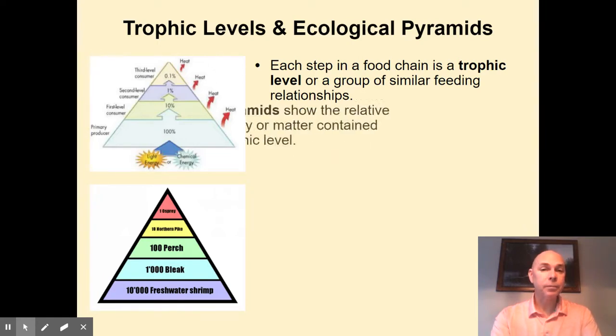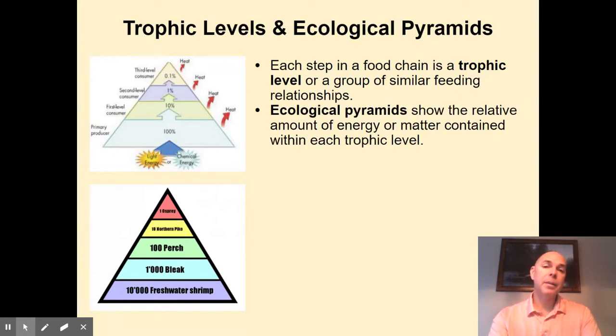One way to diagram these feeding relationships, these trophic levels, is using a pyramid to show how energy and matter are transferred from one trophic level to the next. Think about a pyramid, very wide at its base and narrower as we move to the top. That's important because energy, as I mentioned before, is often lost during the actual feeding of an animal. When an animal digests its food, a lot of that energy is lost in the form of heat that the animal cannot retain.